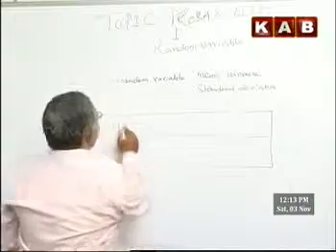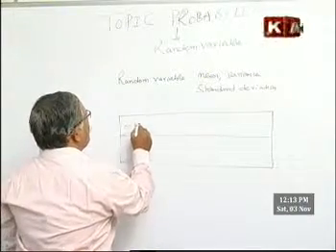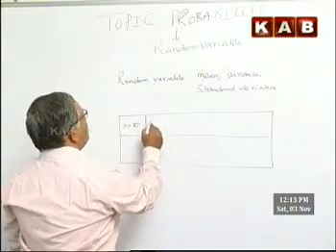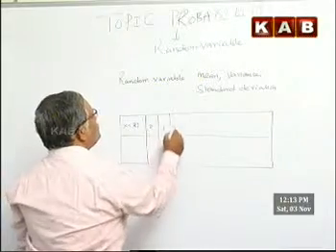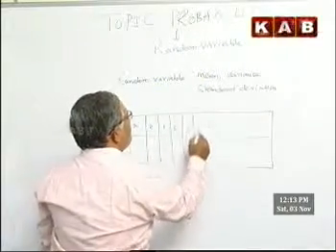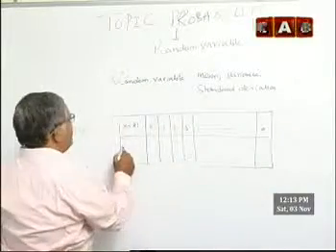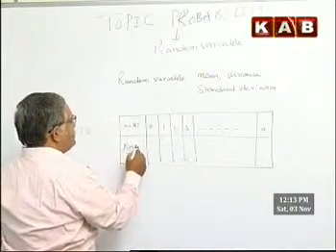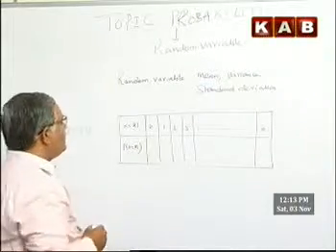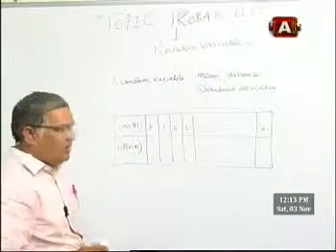Now the range of the random variable X equal to xi is 0, 1, 2, 3, and so on up to n. Then you have generated the probability of X equal to xi.